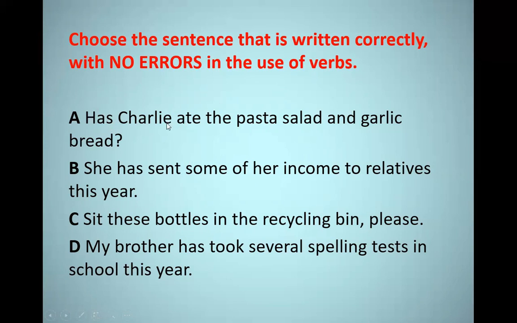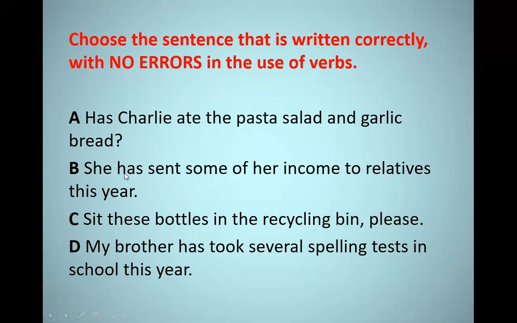And after Charlie, the subject, you have ate. And actually, this is a mistake, because has must be followed by the past participle, and the past participle of eat is: eat, ate, eaten. So we have to take eaten, not ate. So in that case, sentence A is wrong. Let's see sentence B. She has sent some of her income to relatives this year. So here we have she, and she takes has as part of a helping verb. And after has, we have the past participle of the verb, which is sent. So the formation of the verb here, has sent, is correct.